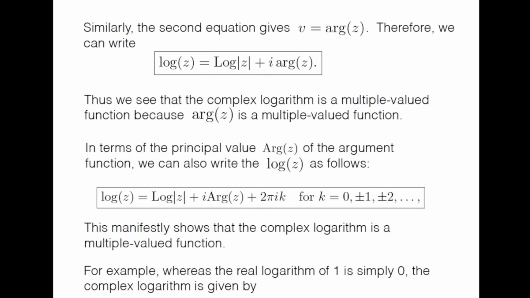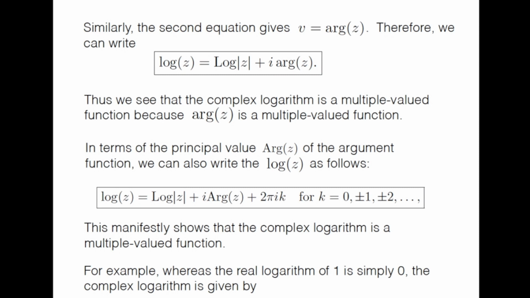So you can see easily from here again that the complex logarithm is a multiple valued function because argument z is a multiple valued function. You know that argument z, being an angle, is defined up to an integral multiple of 2 pi, right? So it's modulo 2 pi, you always define the argument. So because argument z is a multiple valued function, complex logarithm is a multiple valued function.